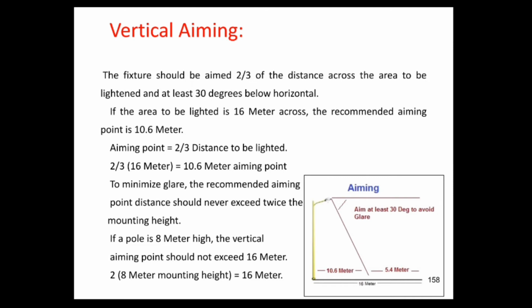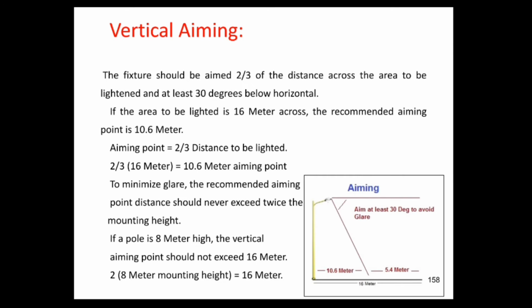Now, for example, if an area to be lighted is 16 meters across, the recommended aiming point will be 10.6 meters. Aiming point will be equal to 2/3 of the distance to be lighted. So in this case, 2/3 into 16 meters will be equal to 10.6 meters. That is the aiming point.